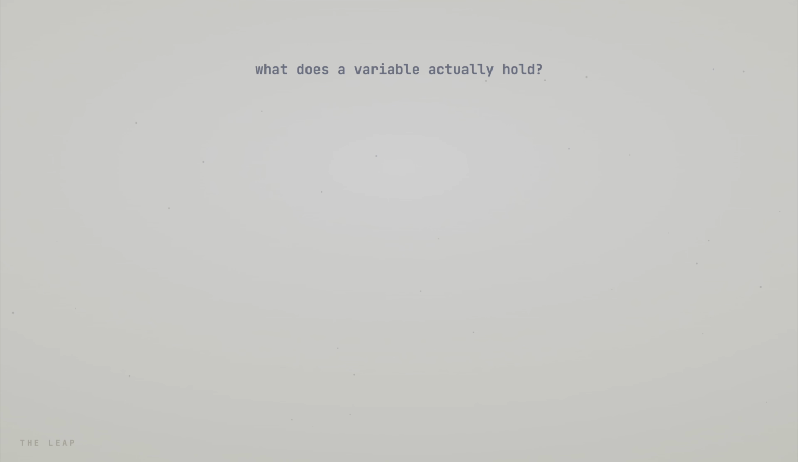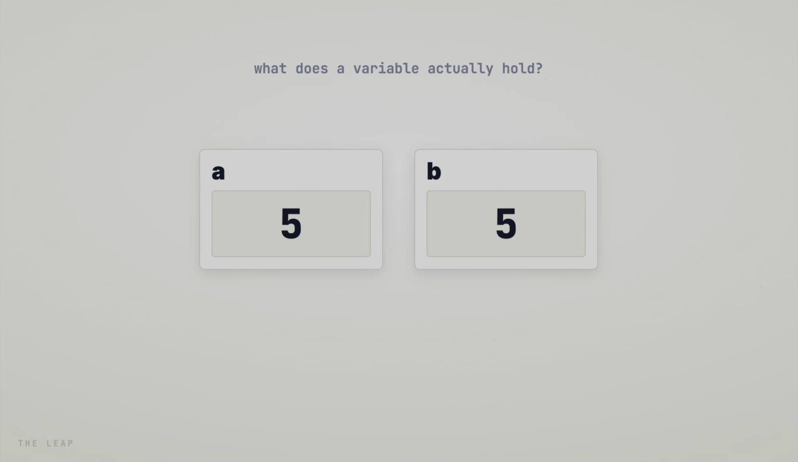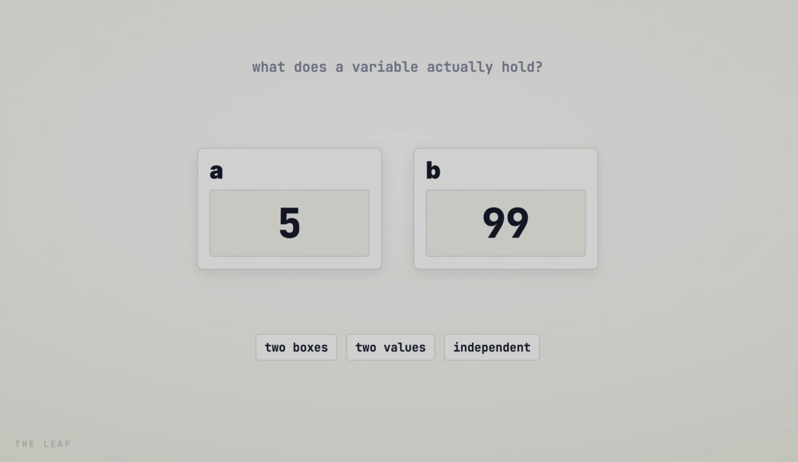To explain that, look inside the variable. Start with the number. A is 5. Copy it and B gets its own 5. Change B and A does not care because they are 2 separate boxes.